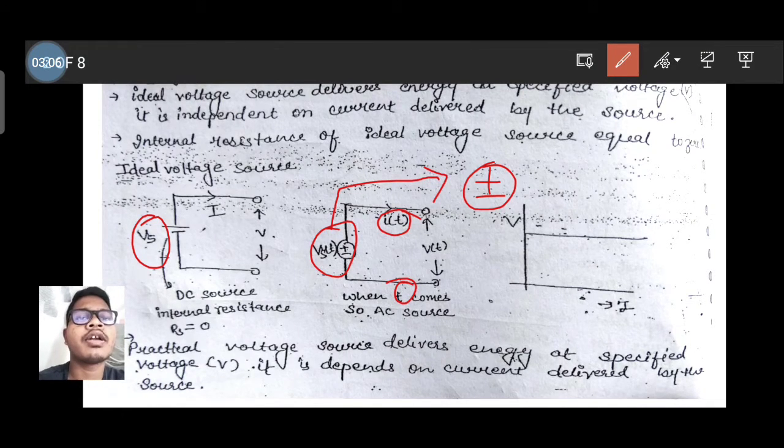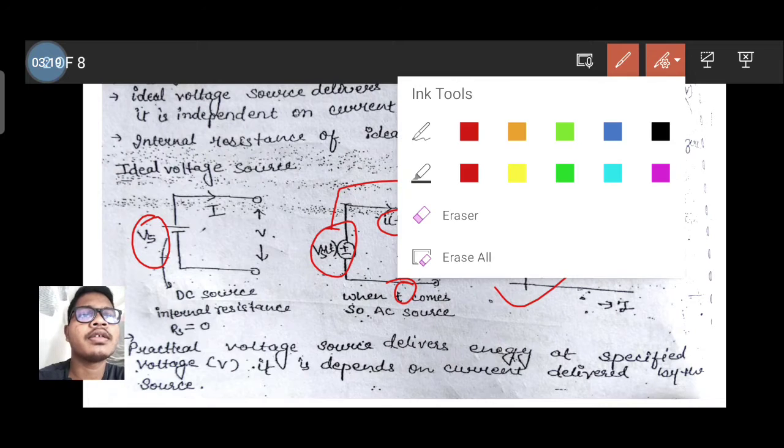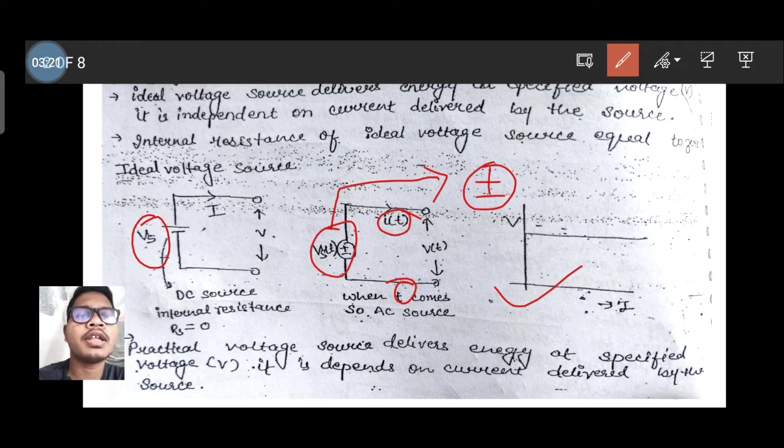It is the current from the positive potential of the voltage source to the negative potential. The graph of the voltage and current will be shown like this. For the practical voltage source, it delivers energy at a specified voltage, and it depends on the current delivered by the source.